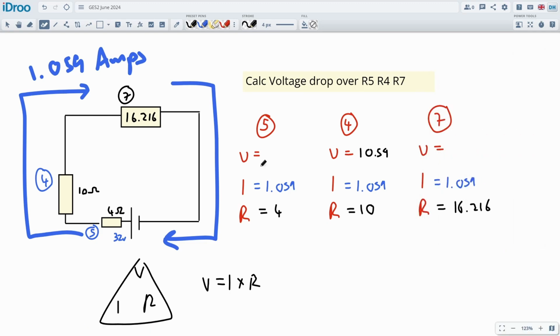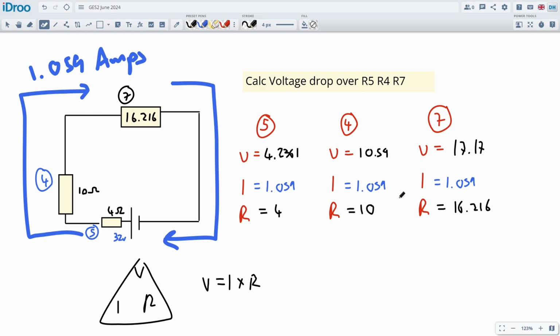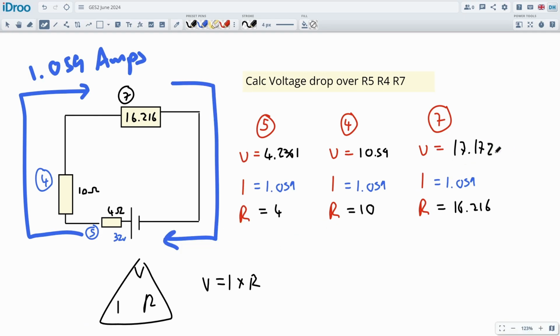Here we go. This is 4.2361 volts. This is 10.59 volts, and the last one will be 1.059 times 16.216. This is the one we really wanted, 17.17. Was it 27 or something afterwards? 27 volts. So across each of these components, that's what they're using, right? This guy's using 4 volts, this one's using 10, and this one's using 17.